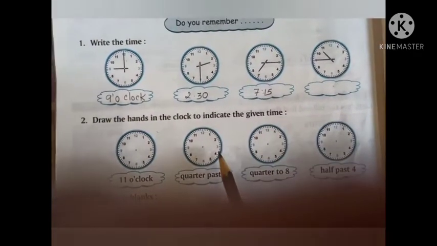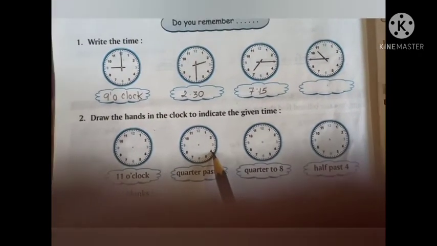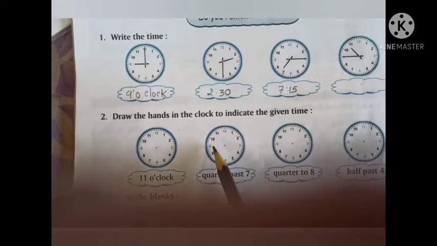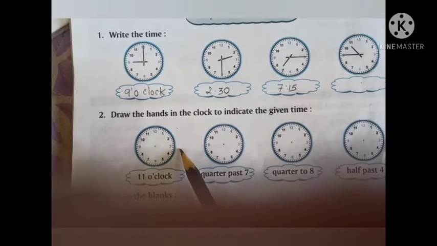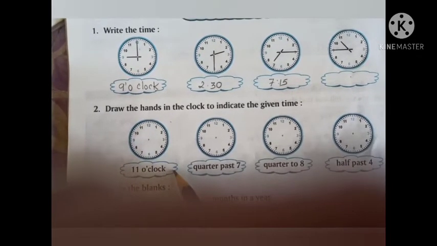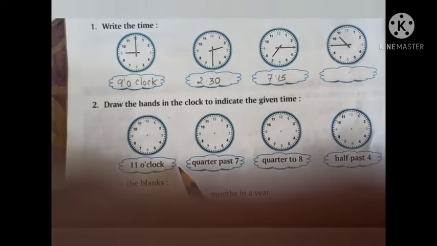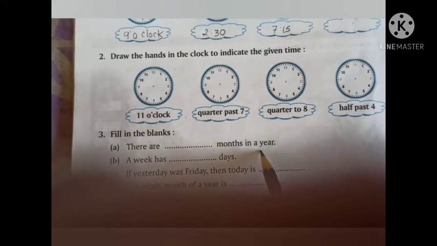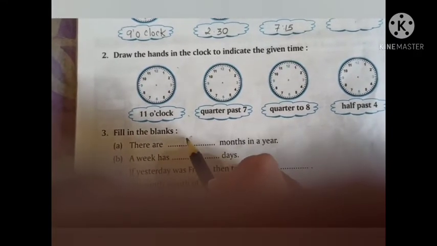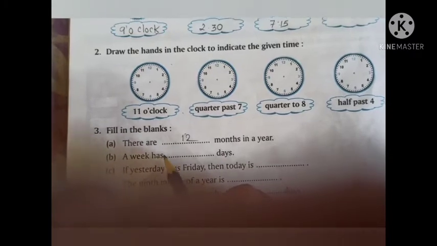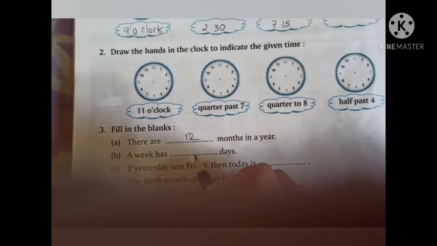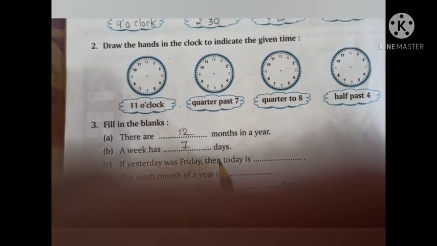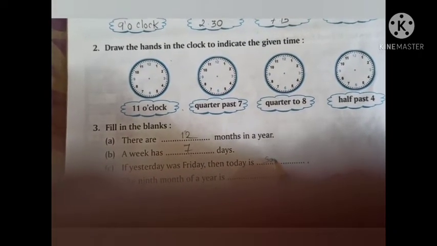The next you can see, draw the hands in the clock to indicate the given time. Time has been given to you. You have to just show the small hand and the long hand according to the time that is given here. The next is fill in the blanks. There are dash months in a year. So there are 12 months in a year. A week has dash days. So a week has 7 days. The next is if yesterday was Friday, then today it will be a Saturday.